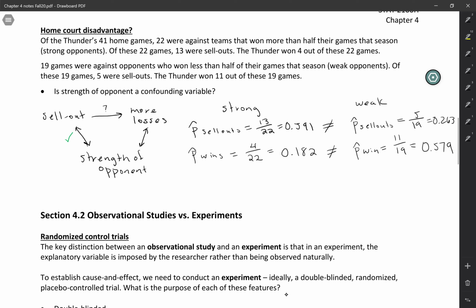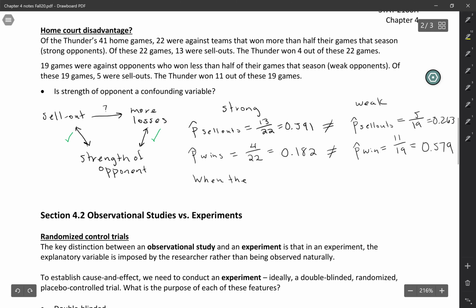So this is not surprising at all. When they play strong opponents, they're less likely to win than when they play weak opponents. In other words, yes, we do have an association between the strength of the opponent and whether or not the Thunder wins. So this is how we know that we've satisfied the definition of confounding, that we do have both of those associations. So let's write this out in words.